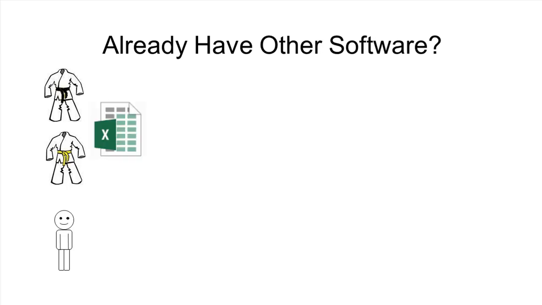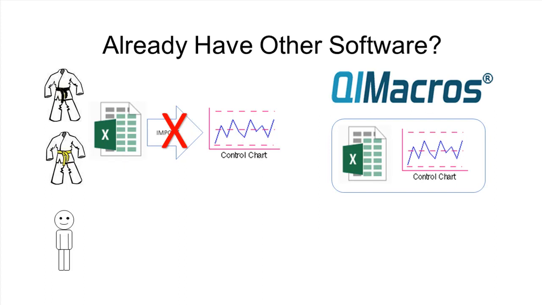But maybe your problem is that most of your data is in Excel. Now, what does that mean? Well, it means that you have to import that Excel data into some sort of package to be able to get the charts and graphs that you need. No longer. The QI Macros are right in Excel, so there's nothing to it, just like I showed you a minute ago. You don't have to import anything. Just grab it and go. And the other thing is, sometimes that data is horizontal. With other packages, you have to transpose that data and then import it into your software to draw a chart. Well, nope, QI Macros will take that data horizontal or vertical and draw your chart for you.